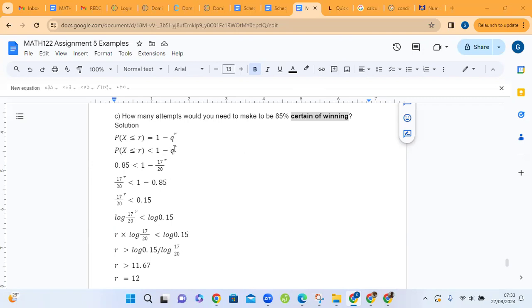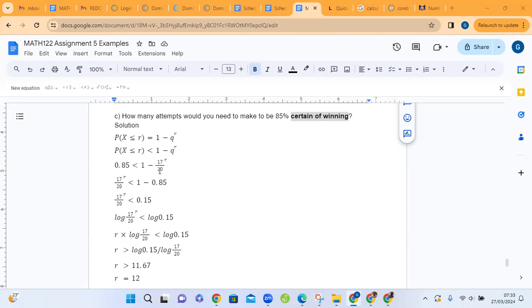The number of trials, which is R, should be such that when the 1 minus Q to the R is calculated, the value should not be less than 85%. It has to be greater than 85%. So that is the rationale for this inequality, and Q being 17 over 20, we can simply solve for R.